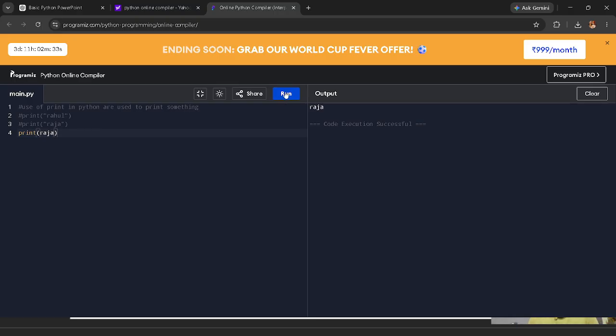You can see that is an error. It means the compiler doesn't understand what the print is. It is always necessary, whenever we want to print something, to use parentheses and double quotes. It is very necessary for printing anything. Okay.